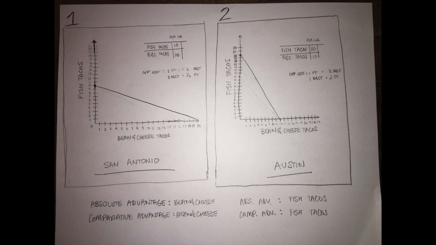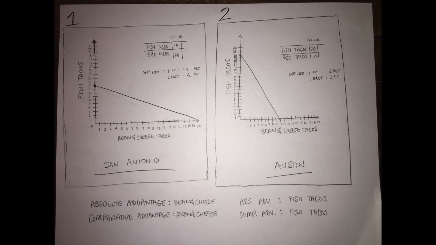Hello class, my name is Grant, and in this video I'm going to give an example of the difference between comparative and absolute advantage, and also present specialization and the effects of trade. So for this example, in comparing San Antonio and Austin, I chose fish tacos and bean and cheese tacos, both produced in both cities, but possibly one more predominantly produced in one city over the other.